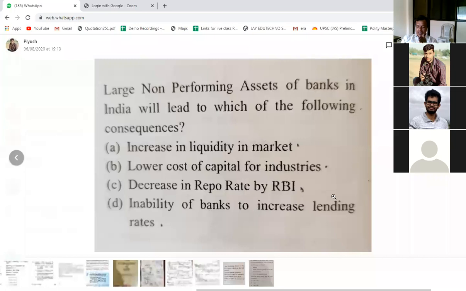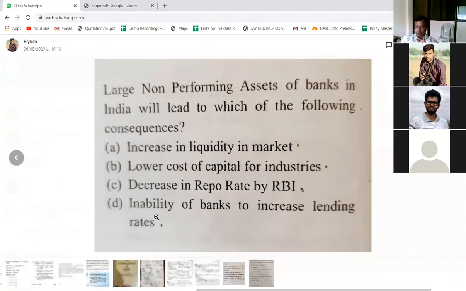Rate of lending means what? Whether there is a percentage increase in the lending or decrease in the percent lending. So how you take it, that depends. But if the rate of lending of the bank is decreasing, then yes, this statement is correct. But if you consider that it will lead to increase in the interest rate which the commercial bank charges, so in every loan the commercial bank charges some interest, right? So अगर वो consider करेंगे तो ये statement wrong होगा.